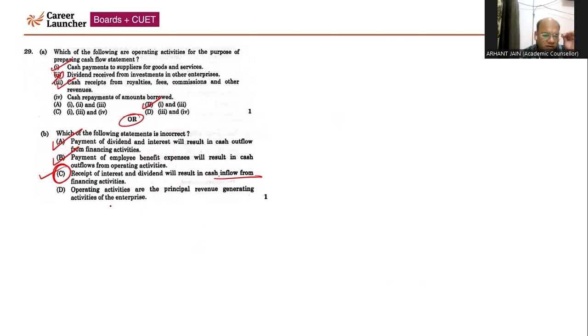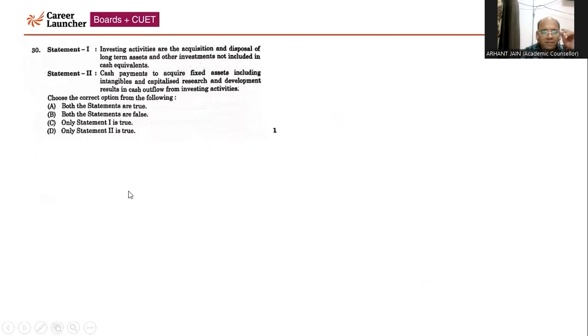That's why C will be the answer. But still, we are discussing D also. Operating activities are principal revenue generating activities. Yes, it is correct. The final answer is option C. Now coming to the next question, number 30. Investing activities are acquisition and disposition of long-term assets and other investments not included in cash equivalents. Very important, not included. Correct. They're talking about other current investments other than marketable securities. Statement 2: cash payment to acquire fixed assets, including intangible assets and capitalized research and development, results in cash outflow from investing. Yes, you are making a payment, it is an outflow of cash in investing. Both statements are correct. That's why option A will be the correct answer.